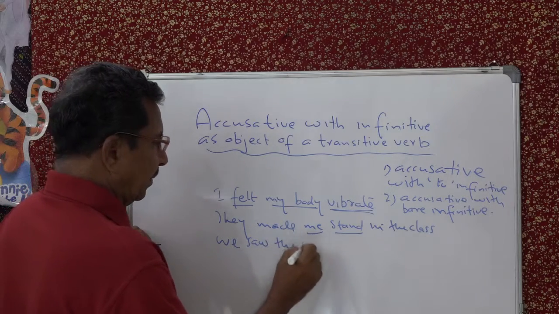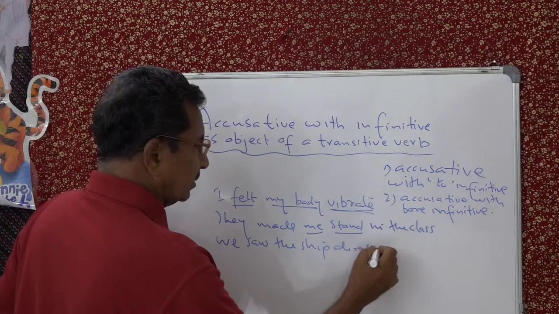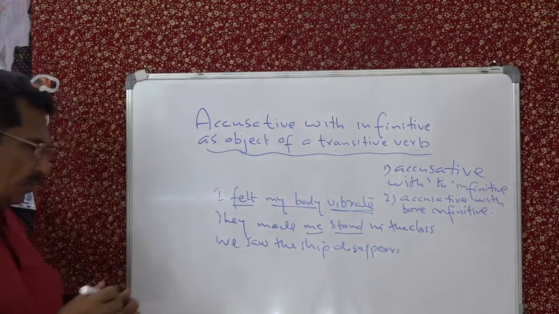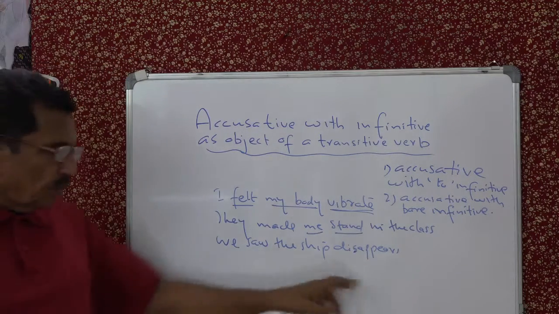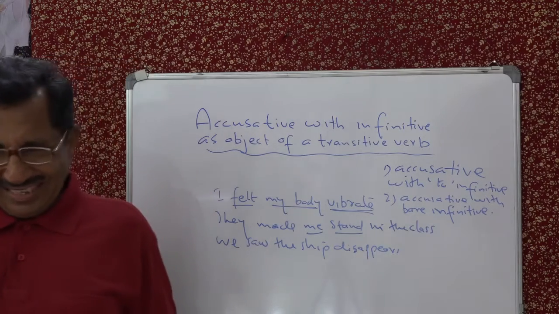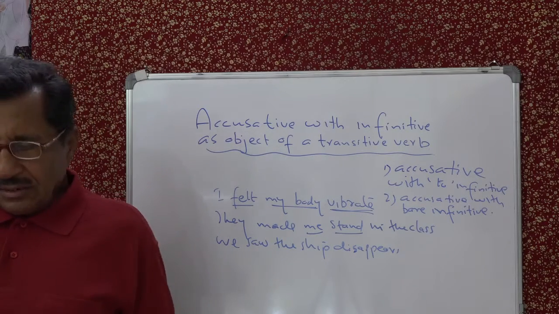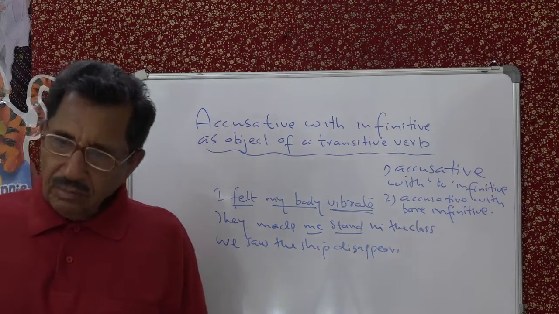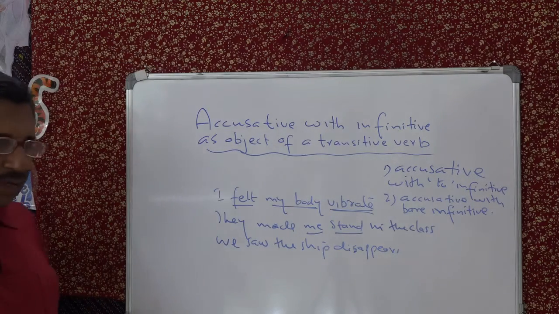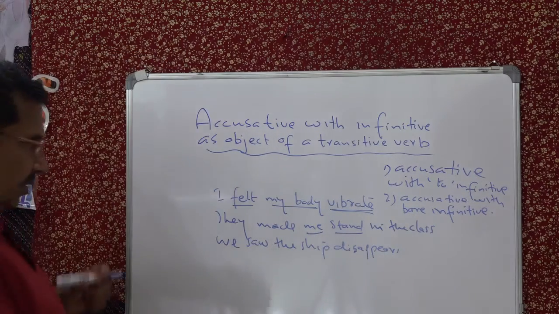We saw the ship disappear. Actually it should be we saw the ship to disappear. But then it is clumsy now. It doesn't sound well. So in certain cases we use infinitive without to, and what do we call it? You call it bare infinitive.